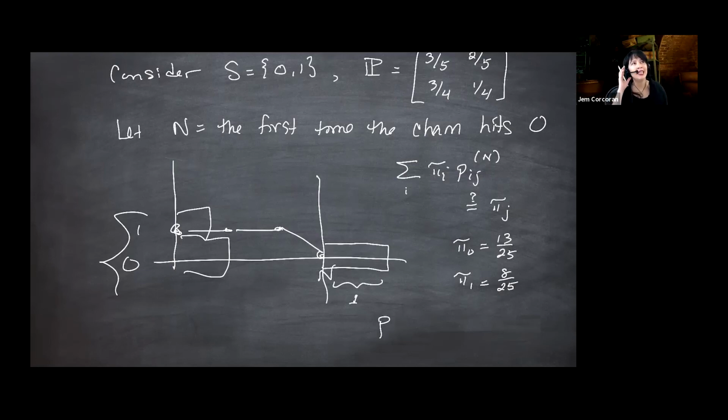I need to be more specific and say, let n be the first time after time 0 where we hit 0. Then I need to start my simulation from state 0, 13/25 of the time, and state 1, 8/25 of the time, and run forward until the first time I hit 0 at times greater than or equal to 1. The distribution at that time is not this.